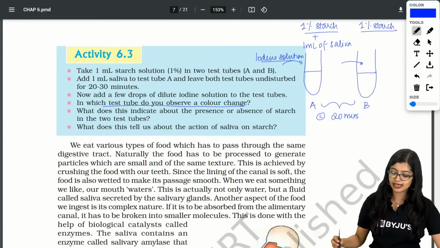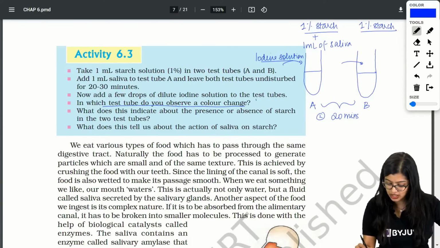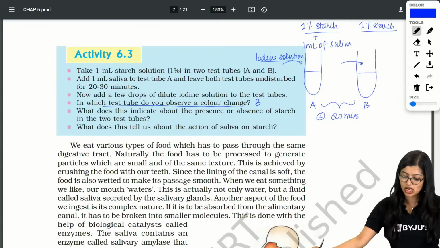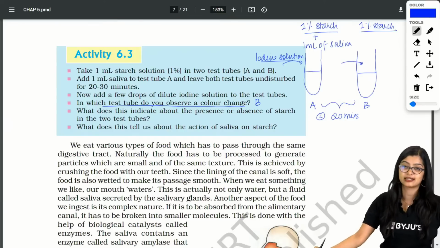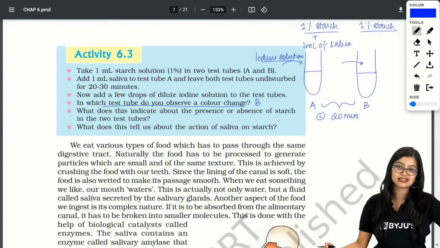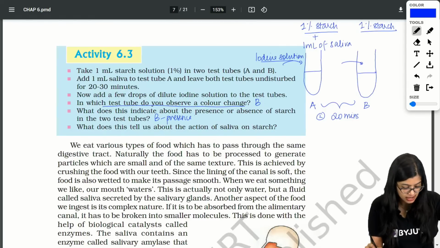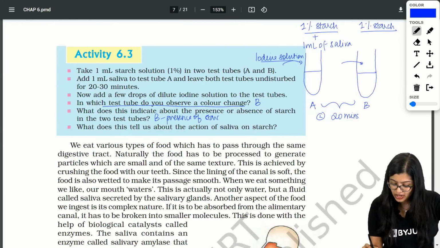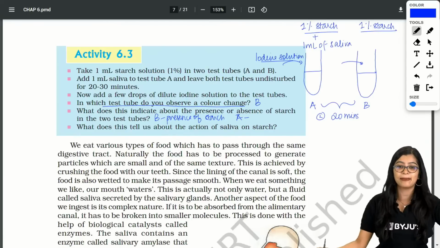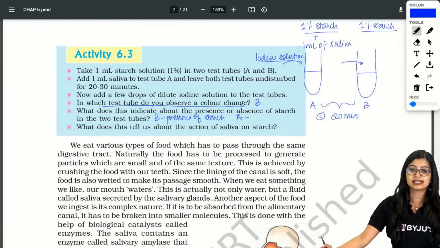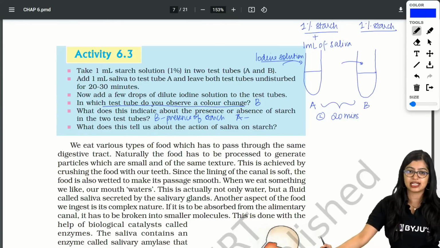Yes, everybody is telling me, ma'am, test tube B, we will observe a color change. Now, what does this indicate about the presence or absence of starch in both test tubes? Clearly, if the color change is there in test tube B, there is presence of starch. But what about test tube A? What happened in test tube A? Can you tell me? Quickly, let's pace it up.